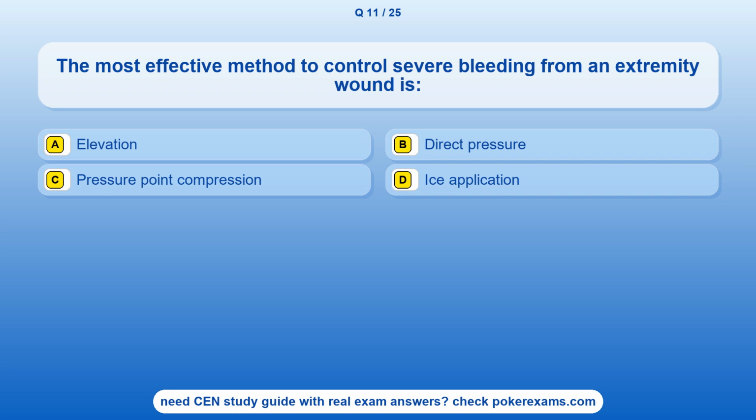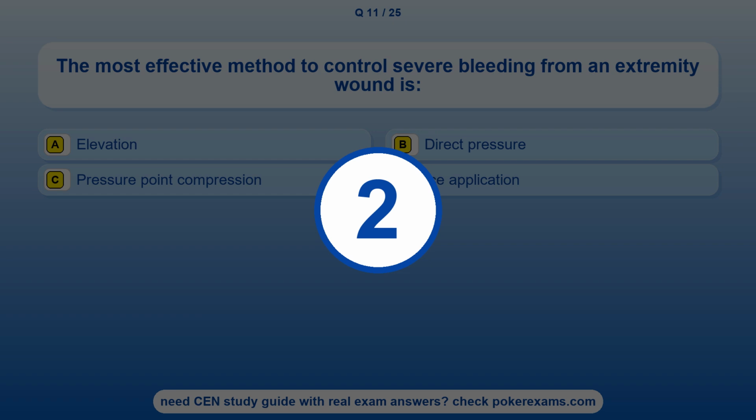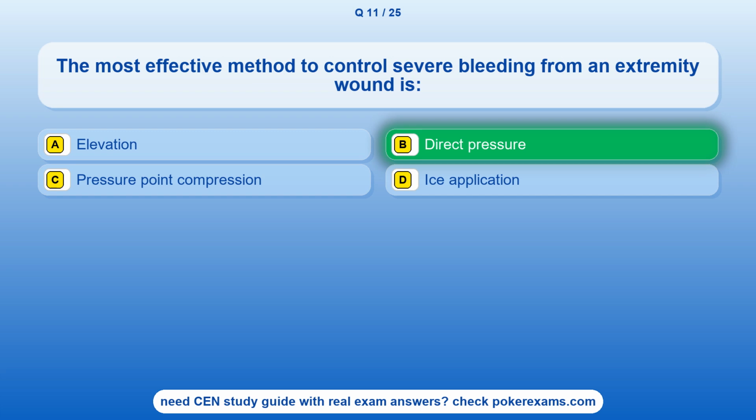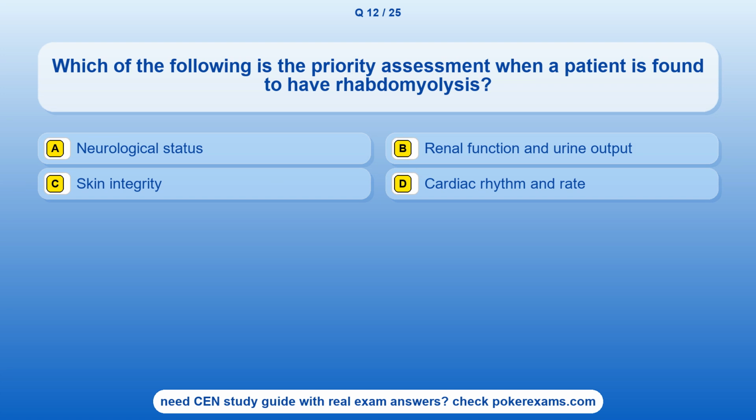Question 11. The most effective method to control severe bleeding from an extremity wound is: Option A. Elevation. Option B. Direct pressure. Option C. Pressure point compression. Option D. Ice application. The correct answer is option B. Direct pressure.